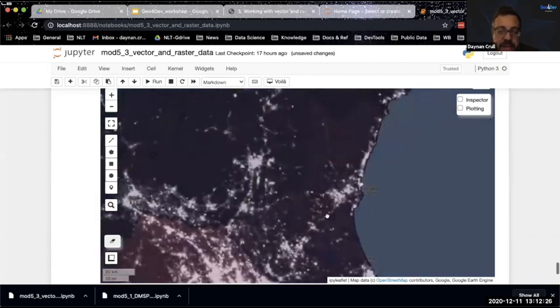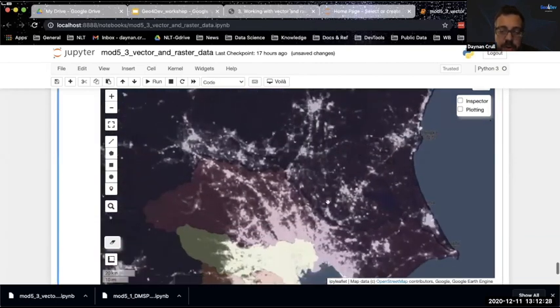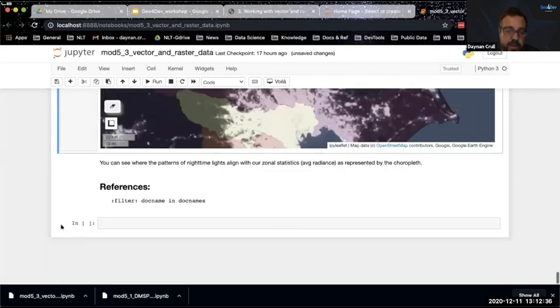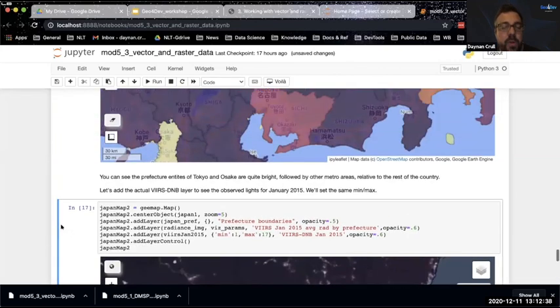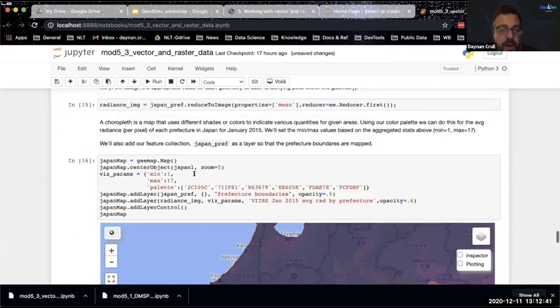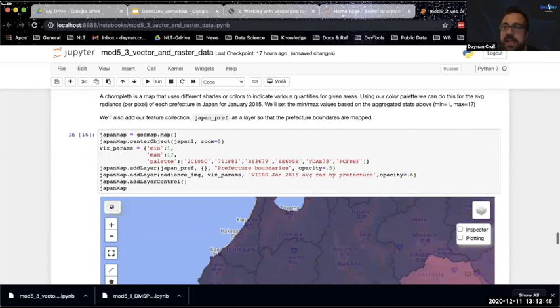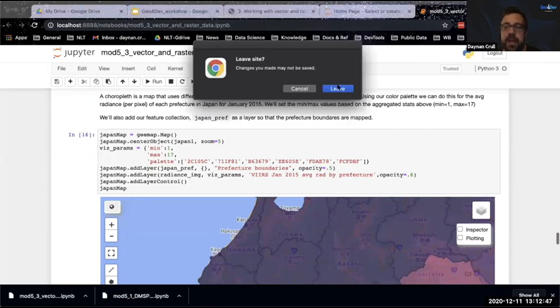It is obviously influenced by geopolitical boundaries, of course, but not constrained to them. As you can see, Tokyo is sprawling, but the prefecture that contains Tokyo is going to have a higher ratio of lights than, well, this is all things you know, but now that we've been able to create these zonal statistics, you can visualize them. You can also do time series analysis. You can do a bunch of things with them.